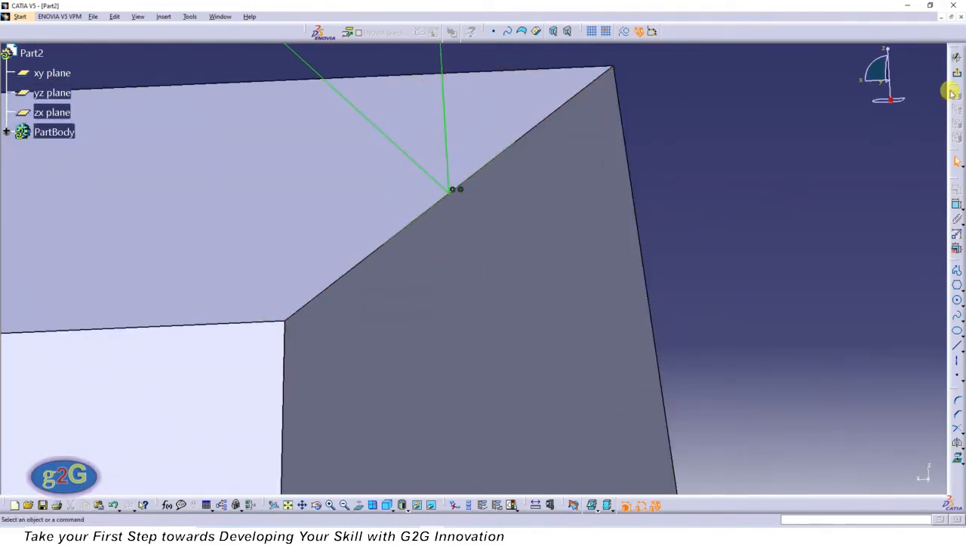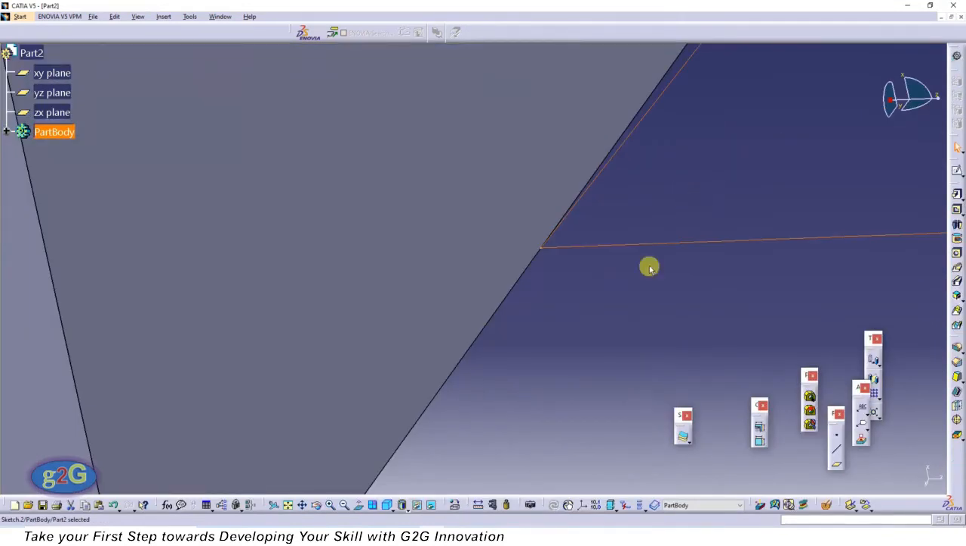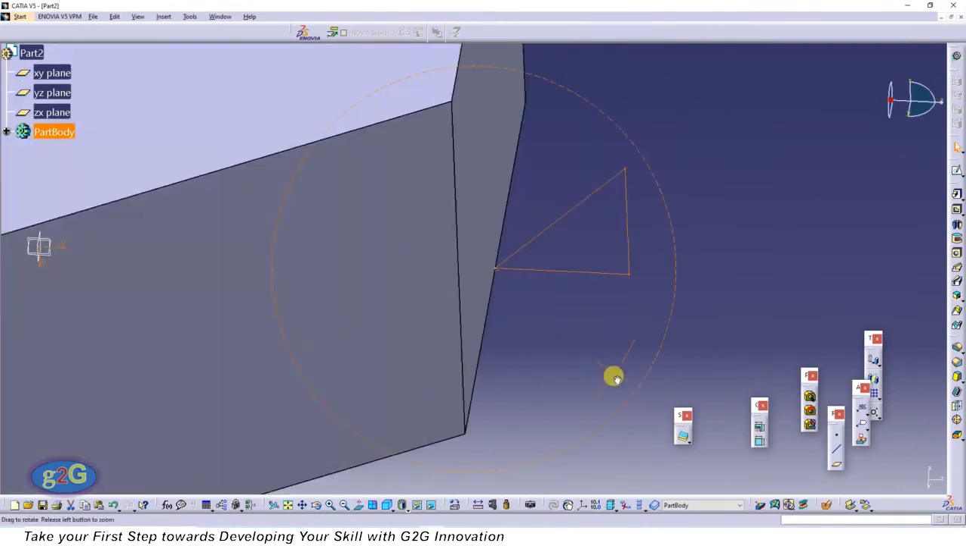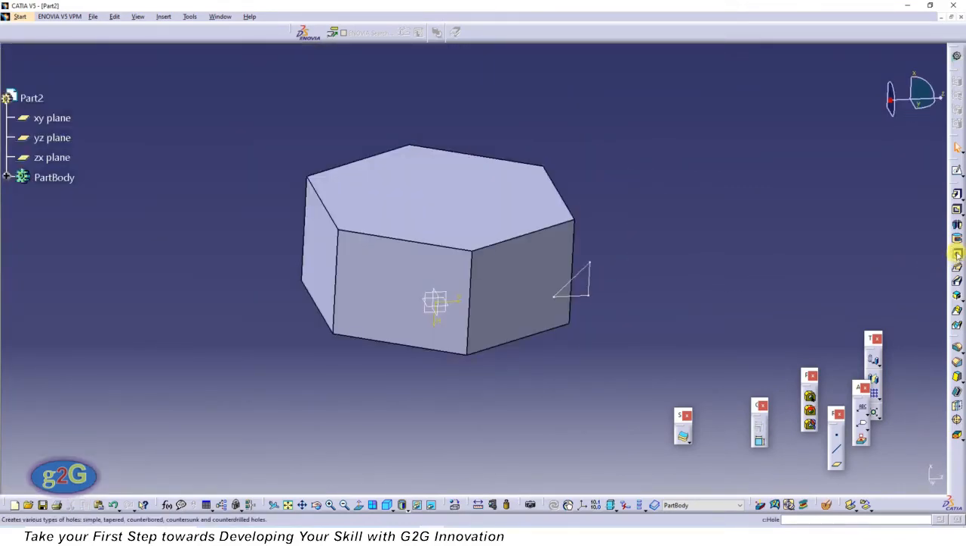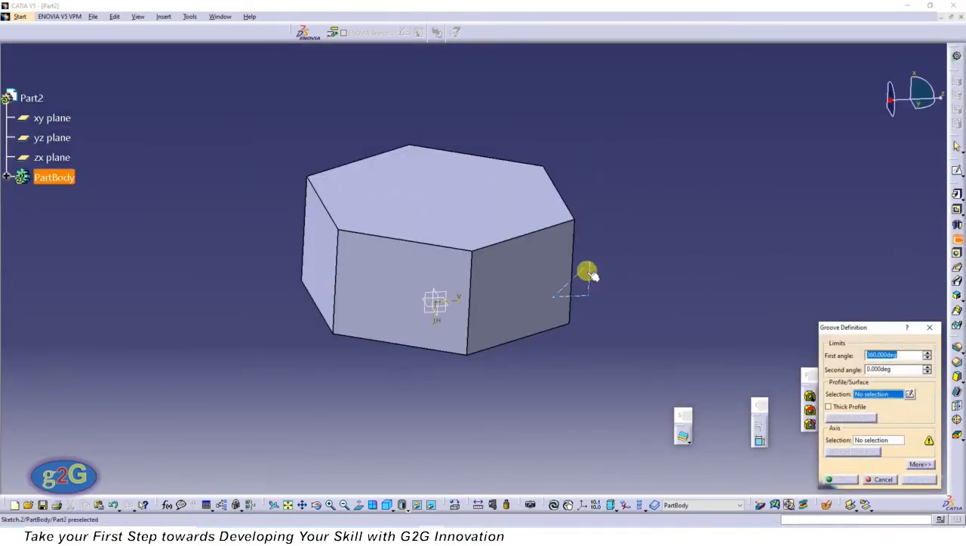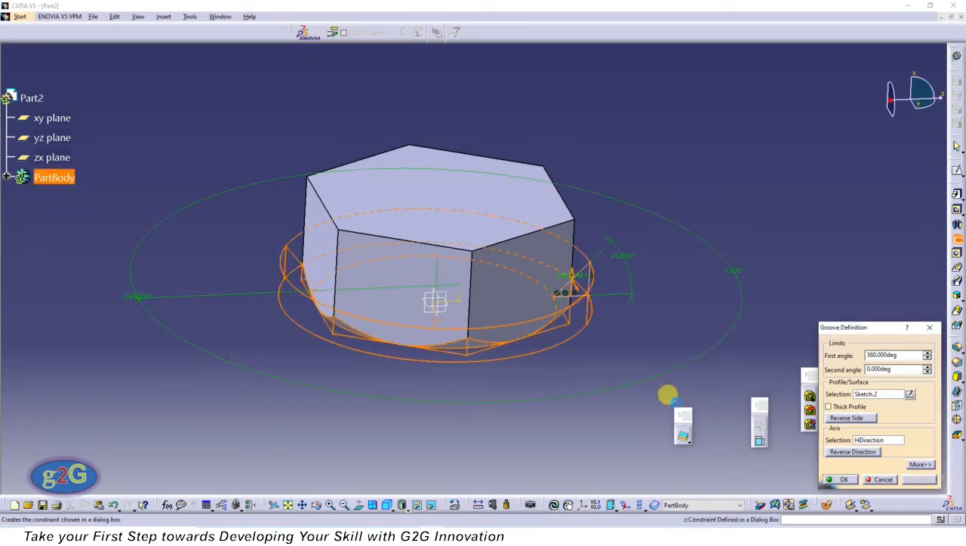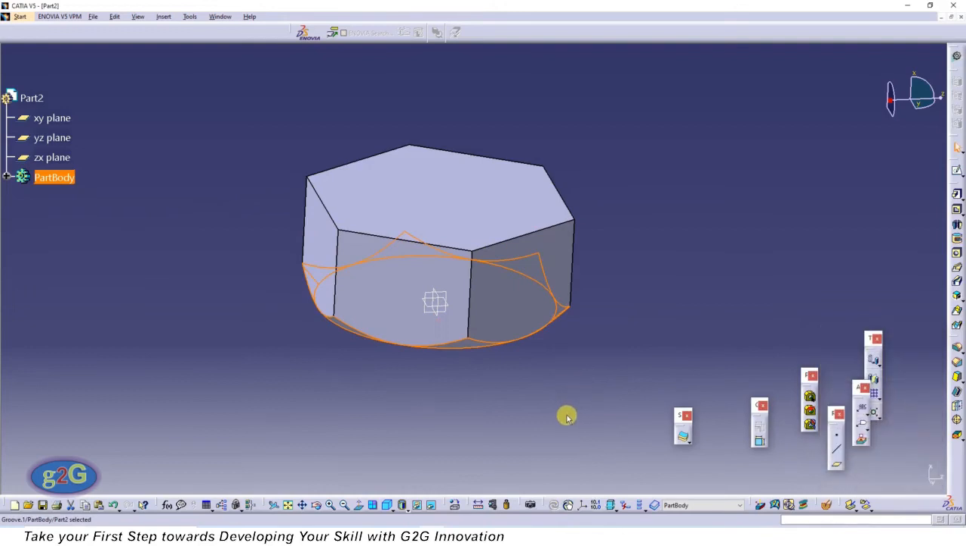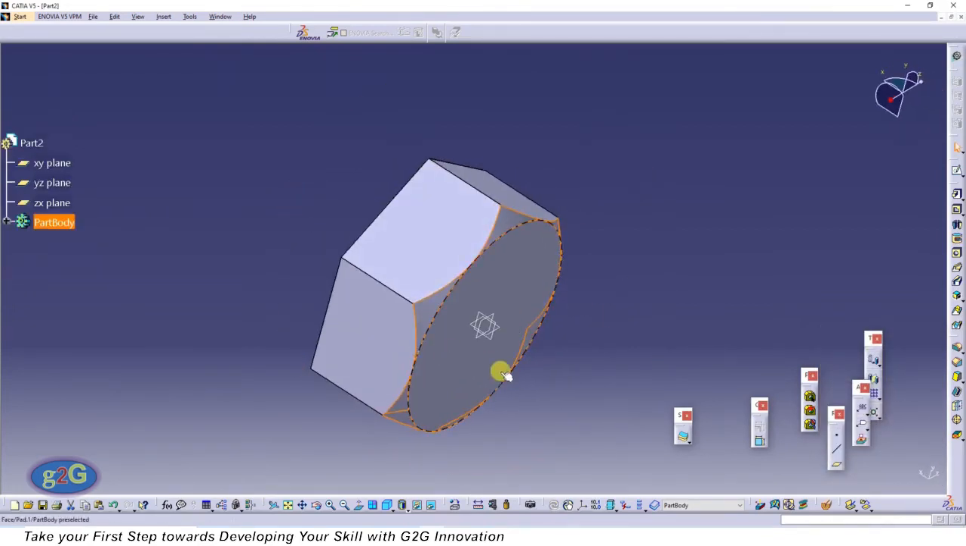Okay. Let's come out of the workbench. Click on groove, select the sketch, and now select the axis. We can select this axis here, preview, click OK, and we have created the profile.